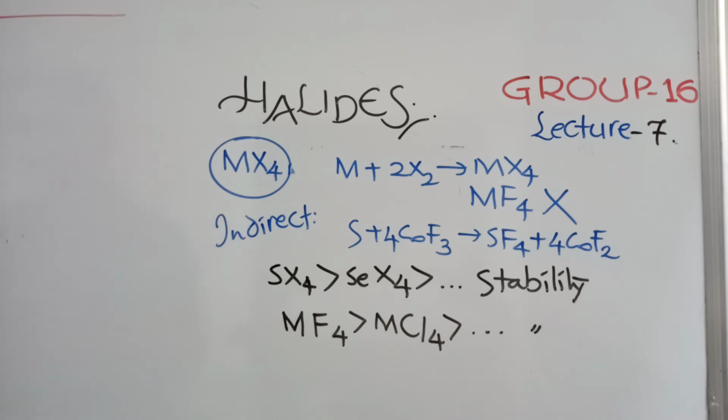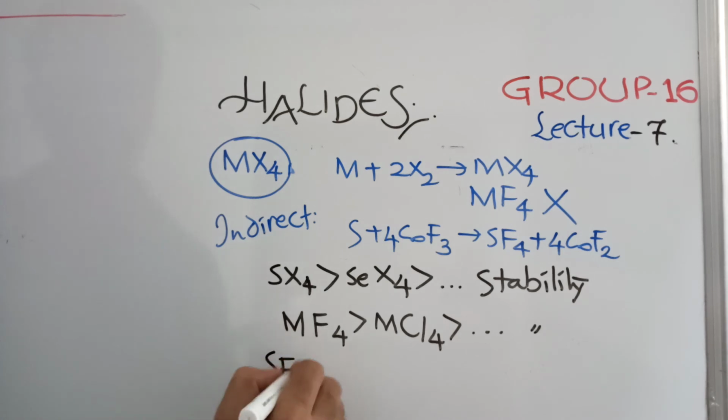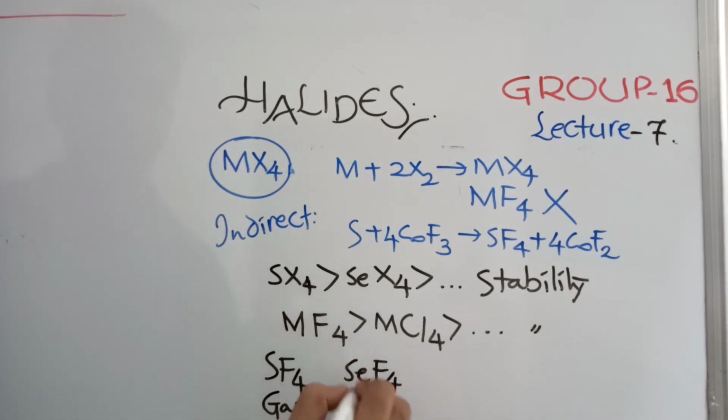SF4 is a gas, whereas SeF4 is a liquid. And interestingly, tellurium fluoride is a solid. From SF4 to SeF4 and TeF4, down the group the association will increase. So gas goes to liquid, liquid to solid, like that you can see the changes.